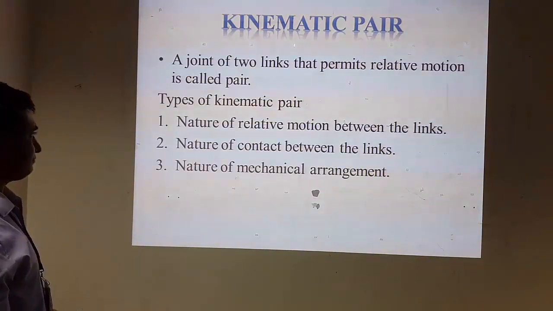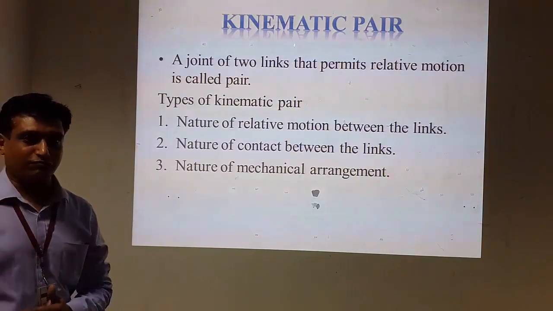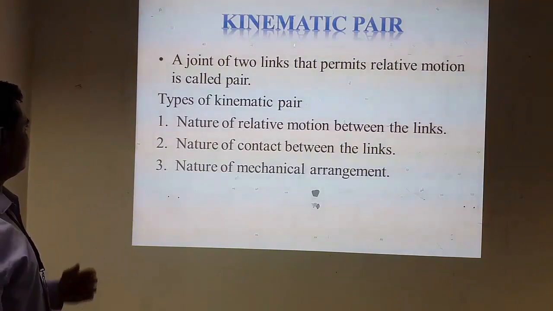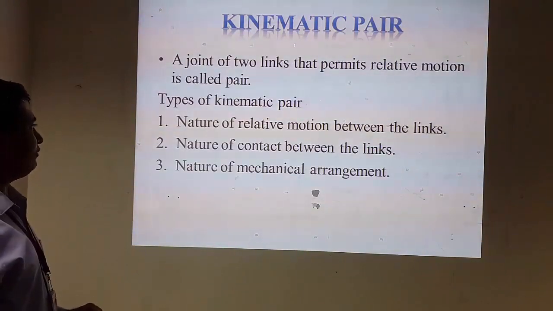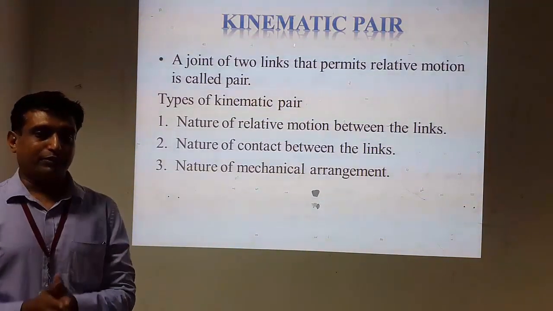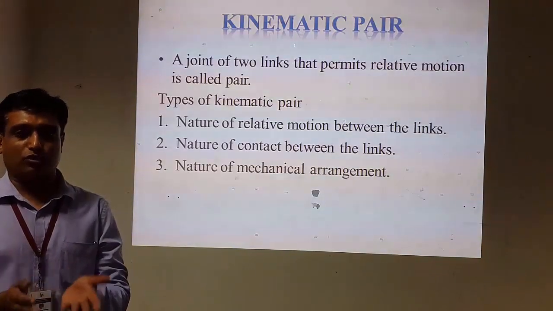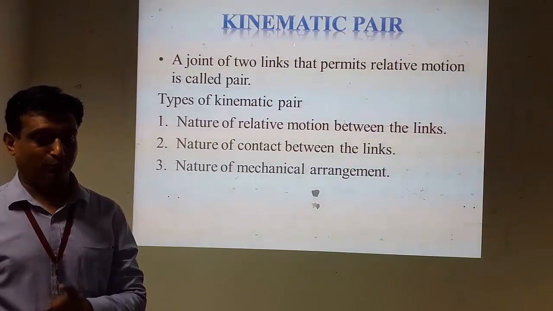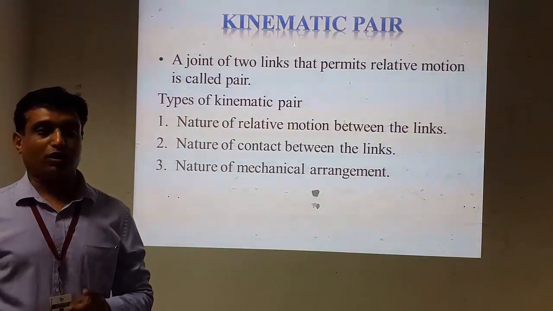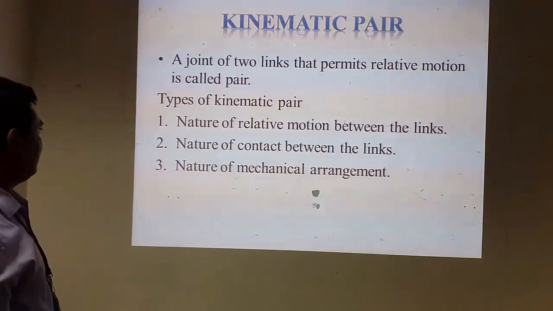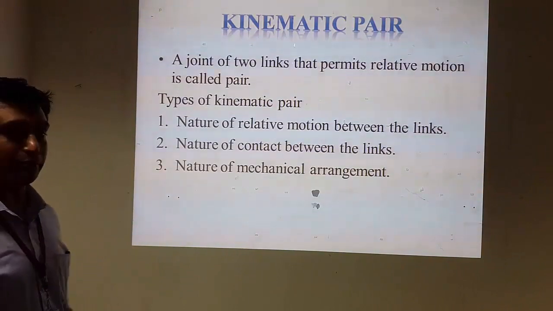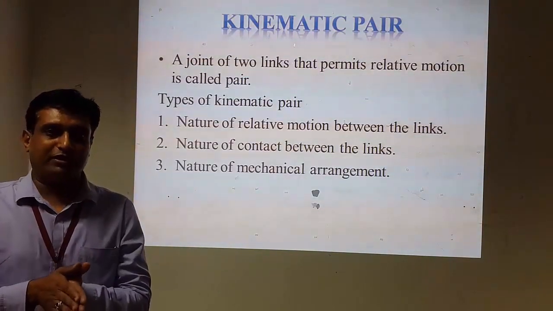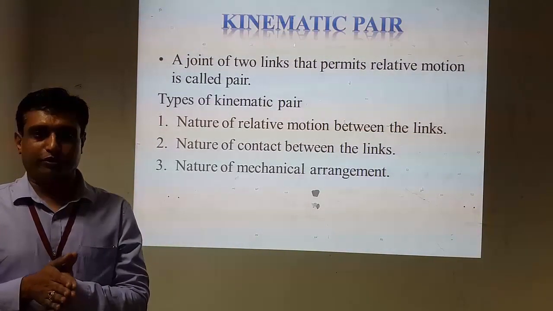The various characteristics of this kinematic pair are available on the screen. It says the nature of relative motion between the links. Between two links, the relative motion is always there, and the nature of that relative motion is very important to decide the type or kind of that kinematic pair. Second one is nature of contact between links. What type of contact is there between these two links is very important to understand.